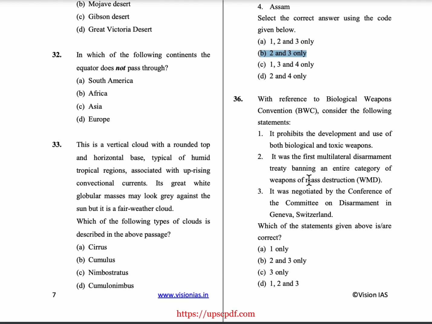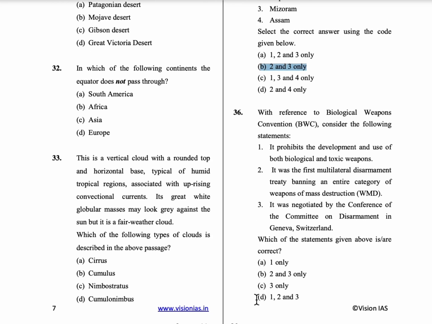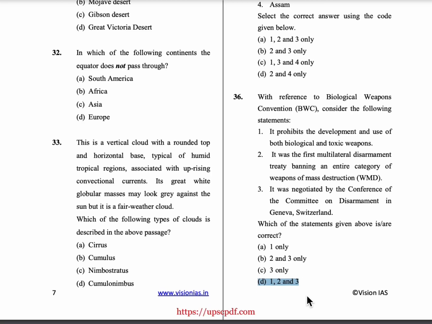Coming to the 36th question, with reference to the Biological Weapons Convention, consider the following statements. The first statement is it prohibits the development and use of biological and toxic weapons. The second statement is it was the first multilateral disarmament treaty banning an entire category of weapons of mass destruction. The third statement is it was negotiated by the Conference of the Committee on Disarmament in Geneva, Switzerland. So all these statements are correct related to the Biological Weapons Convention. So option D is the correct answer.